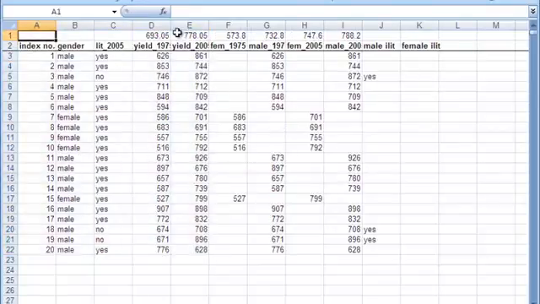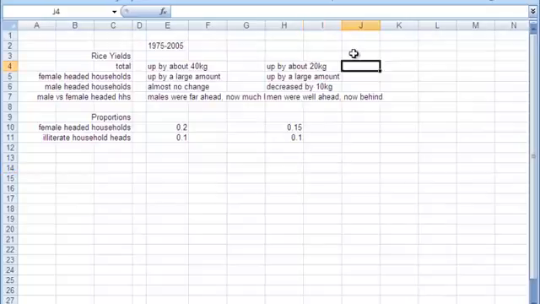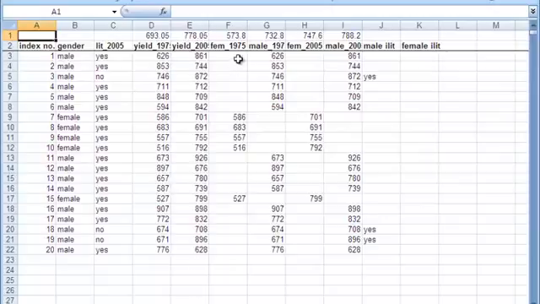You can see that, okay, overall yield now, it's gone up by about 80. Gosh, it's gone up by almost 90. So overall yield has gone up by... female-headed households have done far better, and men have done... Oh, both men and women have done quite a lot better.